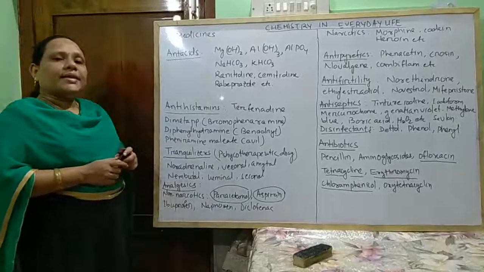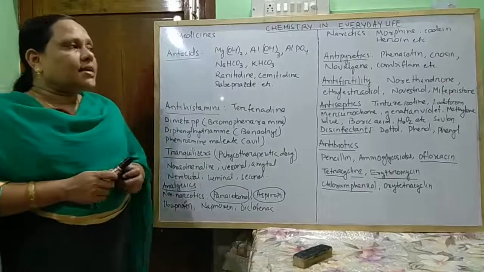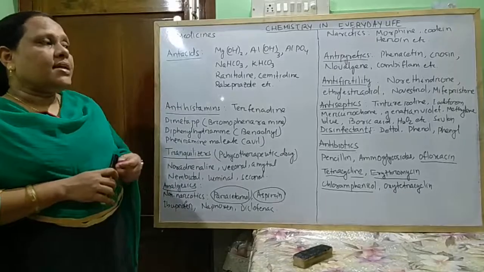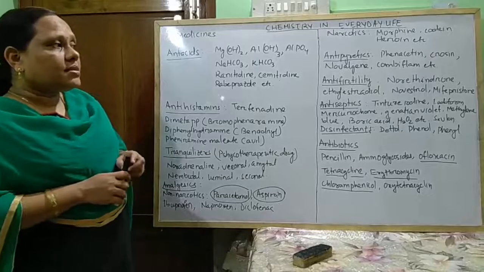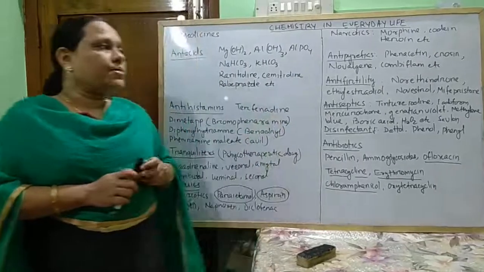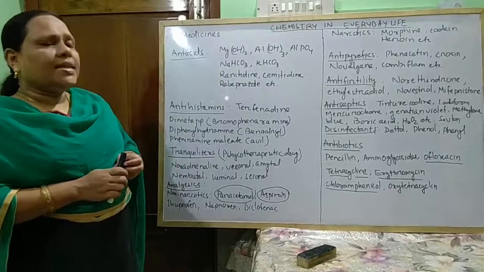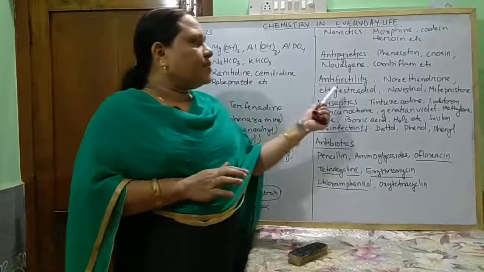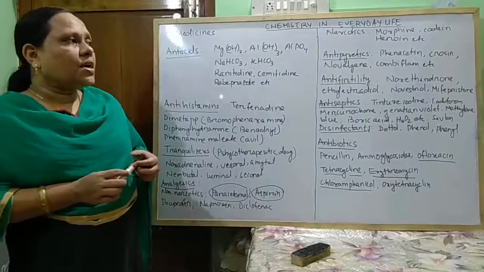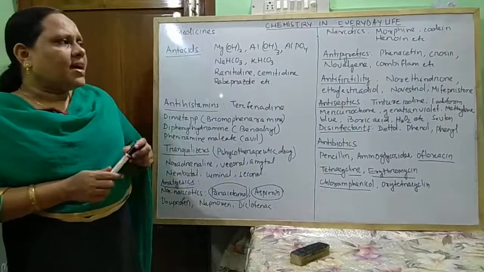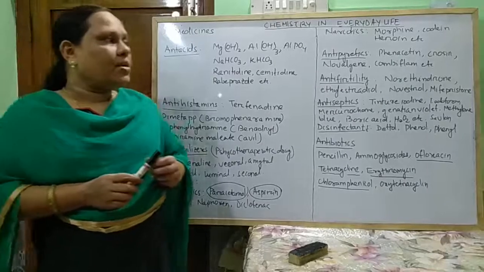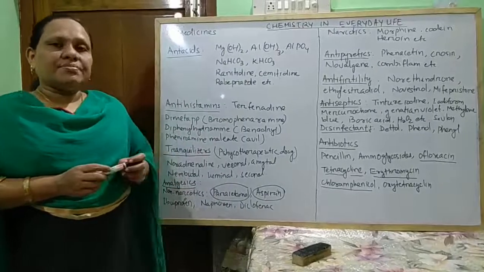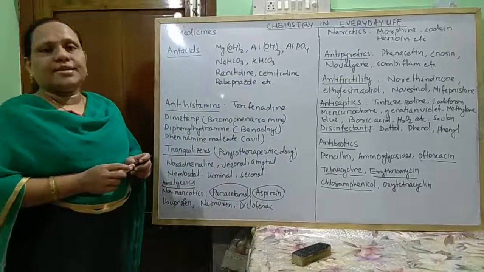Next come anti-fertility drugs. These are the drugs which are used to control pregnancy, and these are generally some hormones. Some examples of anti-fertility drugs are norethindrone, ethynyl estradiol, Novestrol and mifepristone, etc.